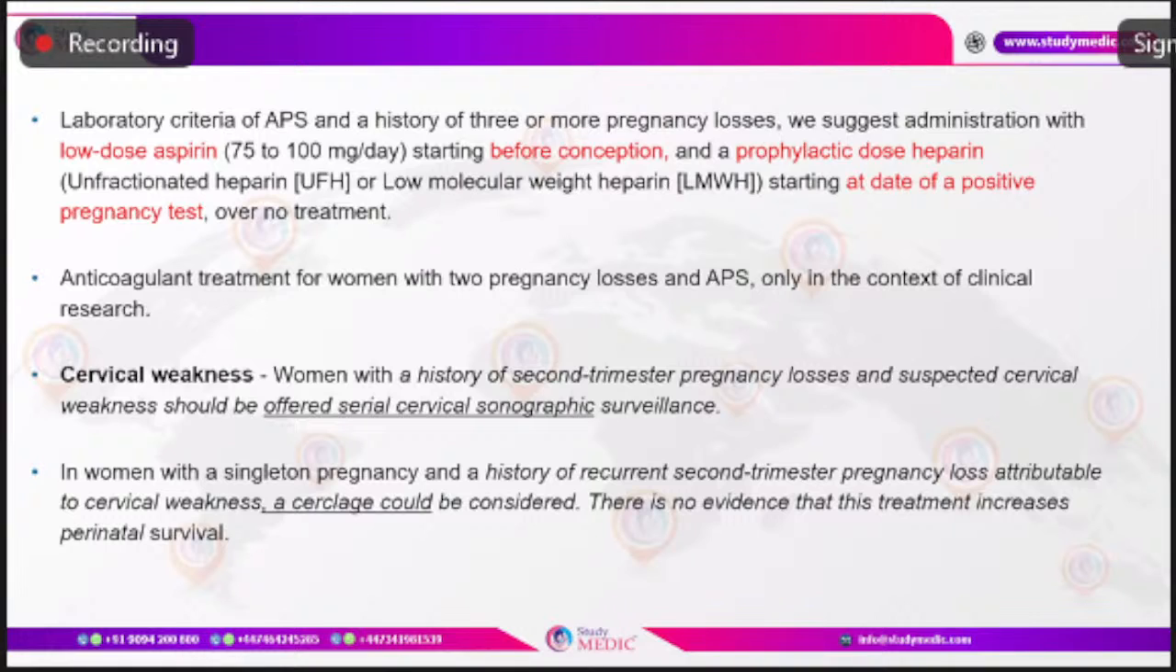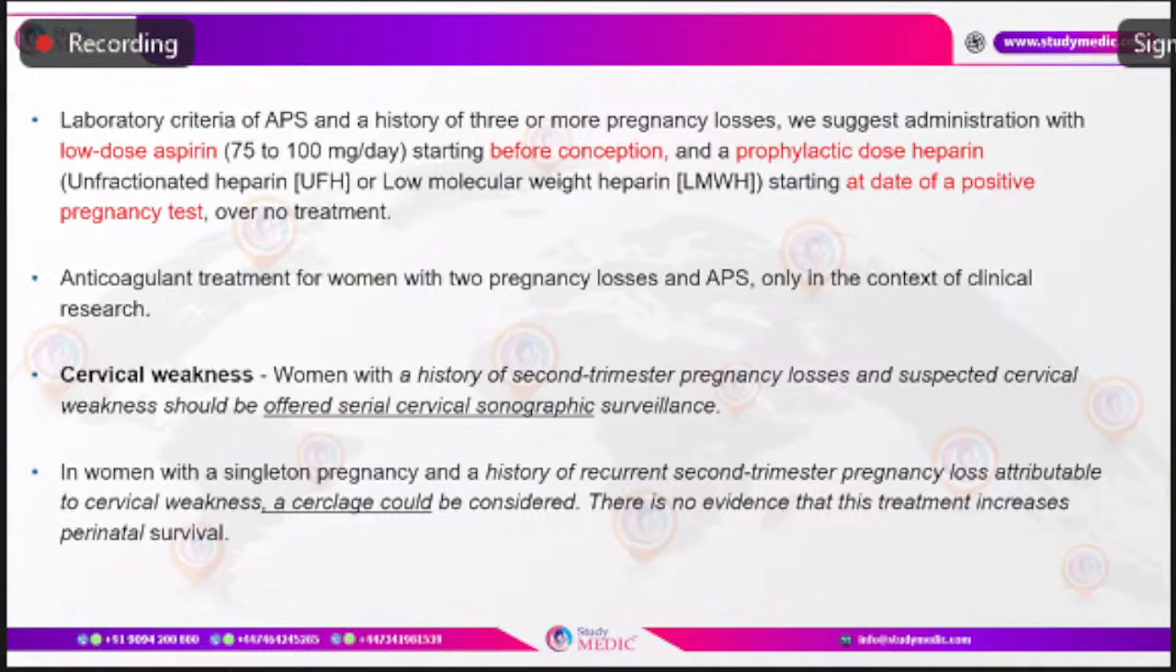So, how should we manage this? By administering low-dose aspirin, which is 75 to 100 milligrams daily. Ideally, it should be started before conception, and a prophylactic dose of heparin, either unfractionated heparin or low molecular weight heparin, can be started from the date of a positive urine pregnancy test, rather than giving no treatment, because it is proven to have beneficial effects and prevent pregnancy loss, though it's not 100%.